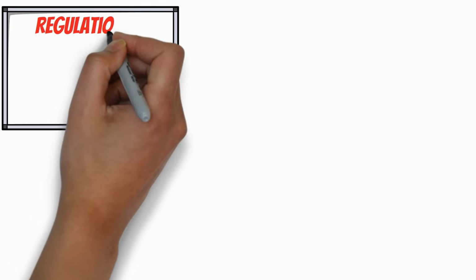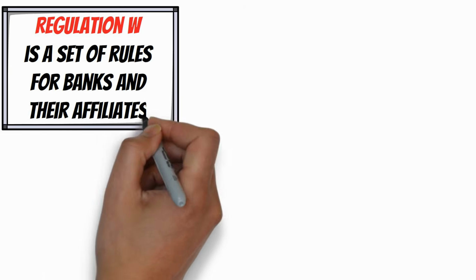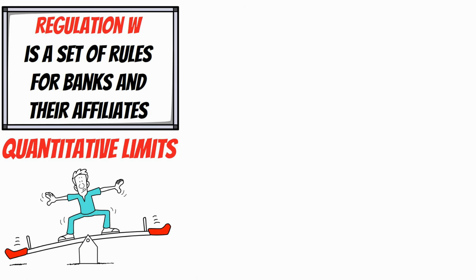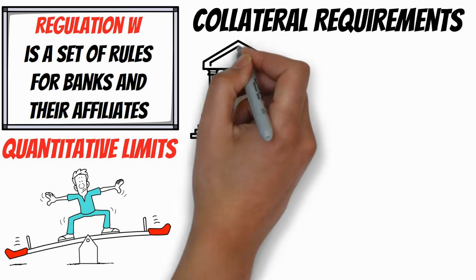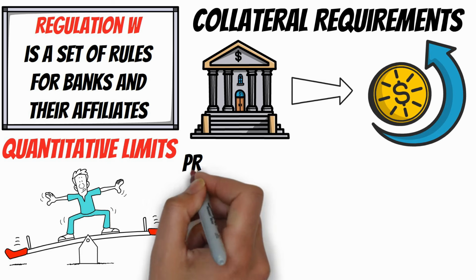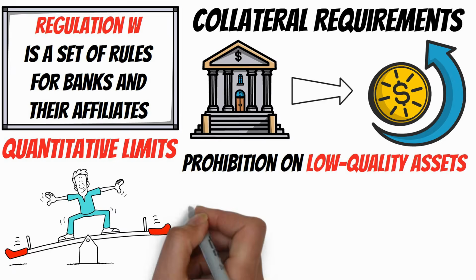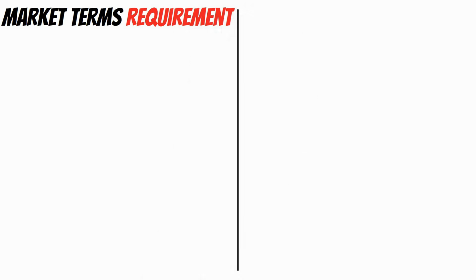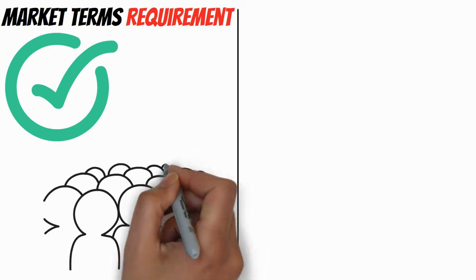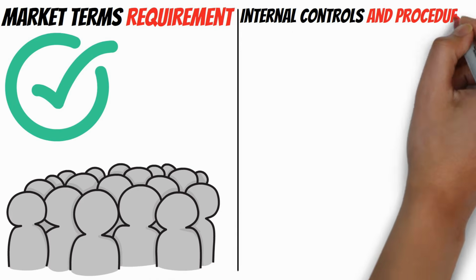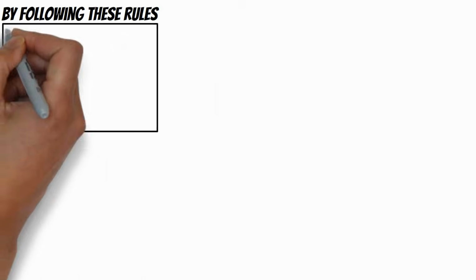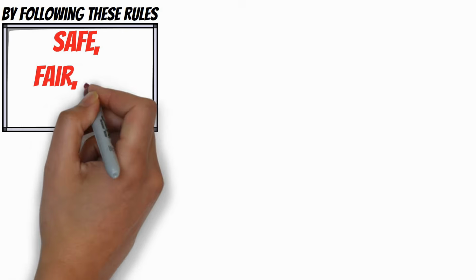Let's recap what we've learned about Regulation W. Regulation W is a set of rules for banks and their affiliates. It includes quantitative limits to control how much business banks can do with affiliates, collateral requirements to ensure banks get something valuable in return, prohibition on low-quality assets to prevent banks from taking bad assets, market terms requirement to make sure all customers are treated equally, internal controls and procedures to make sure banks follow the rules. And that's Regulation W. By following these rules, banks can stay safe, fair, and strong.